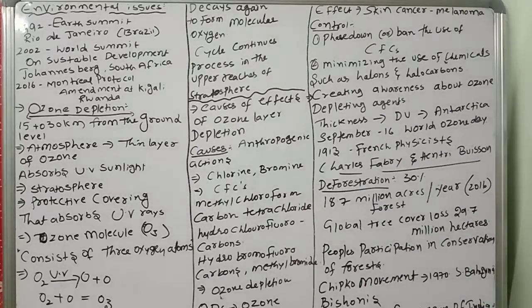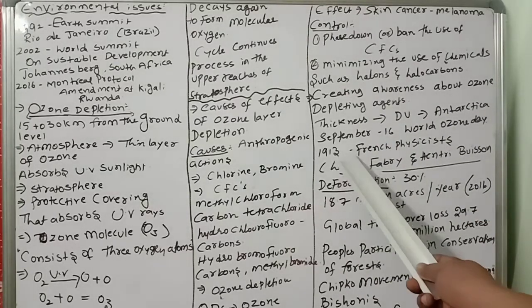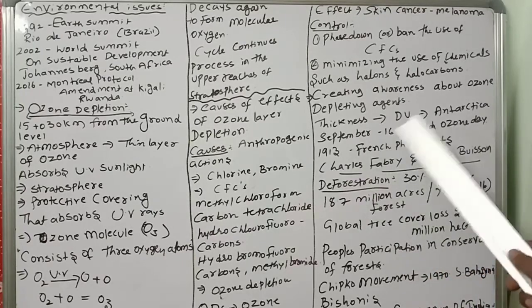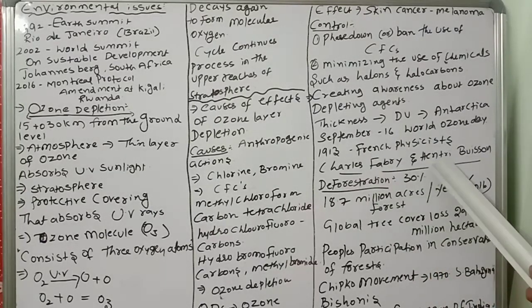In the year 1913, French physicists Charles Fabry and Henri Buisson, they are the great scientists, first identified the ozone layer. Who? Charles Fabry and Henri Buisson. So these two scientists' names have to be remembered.